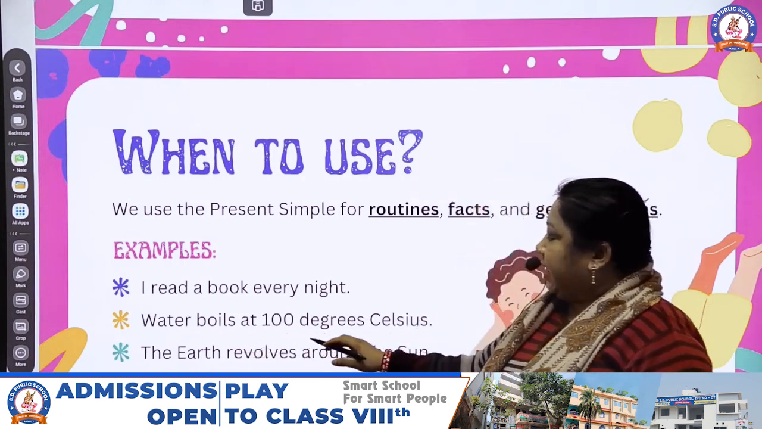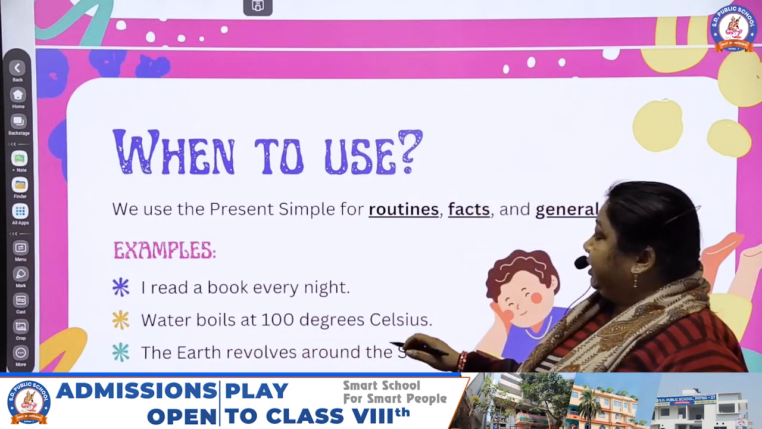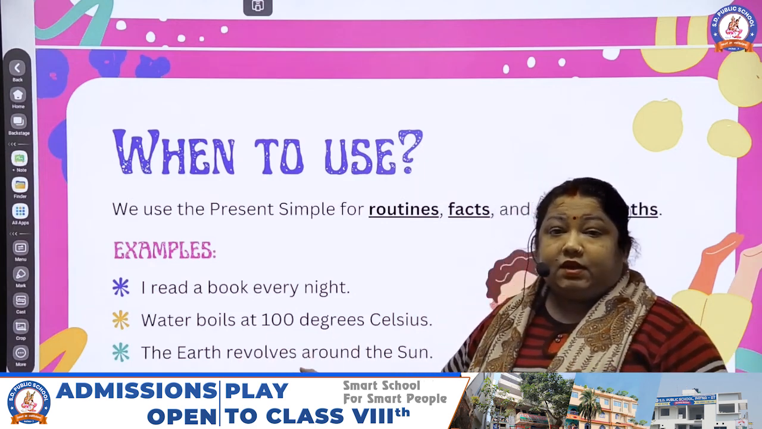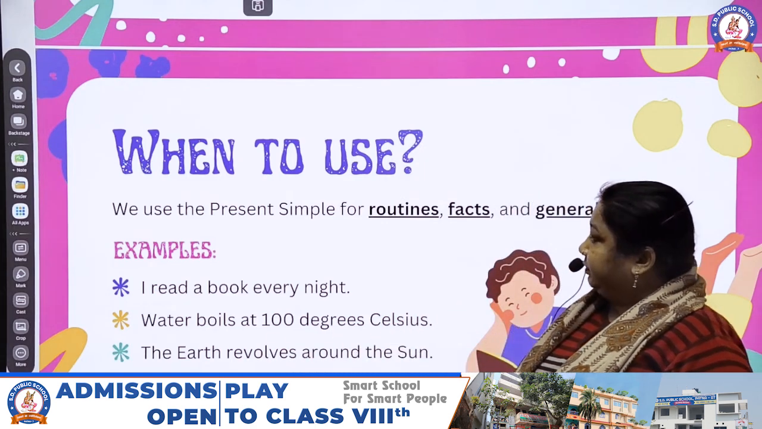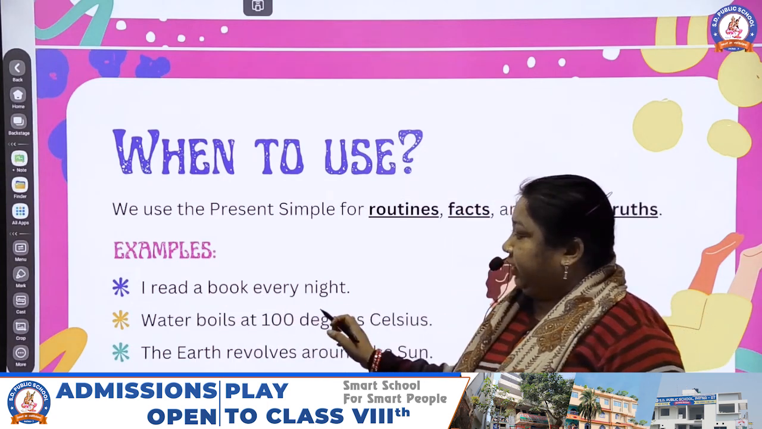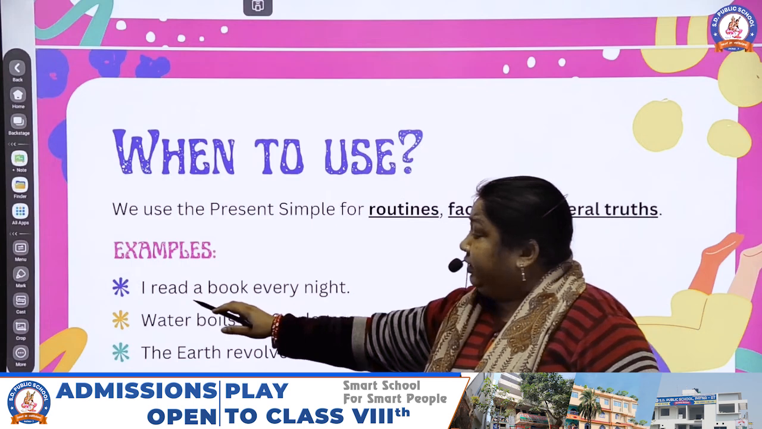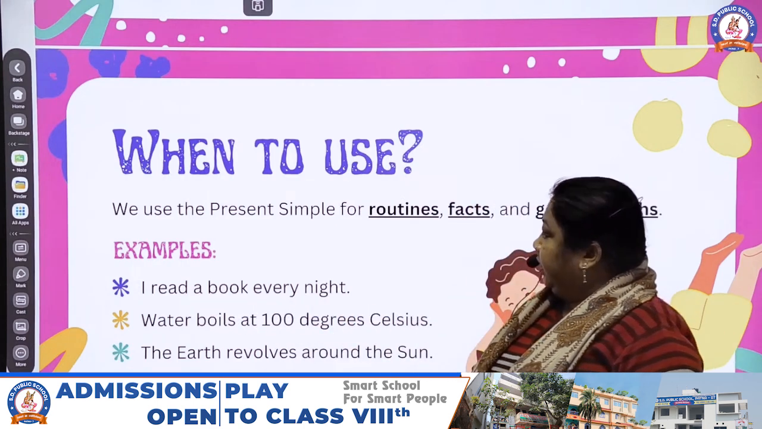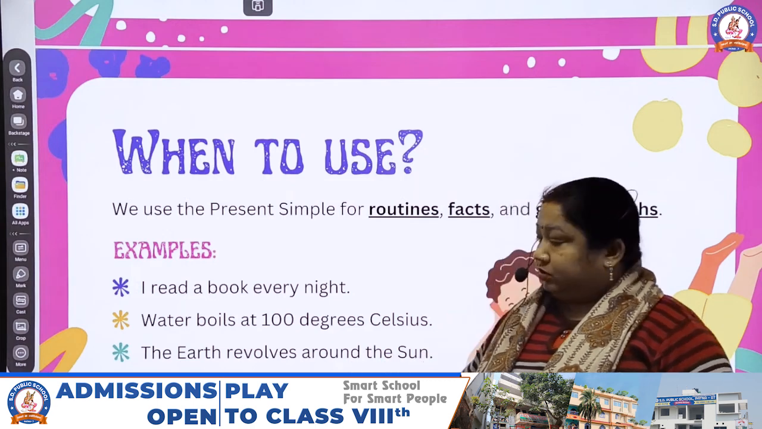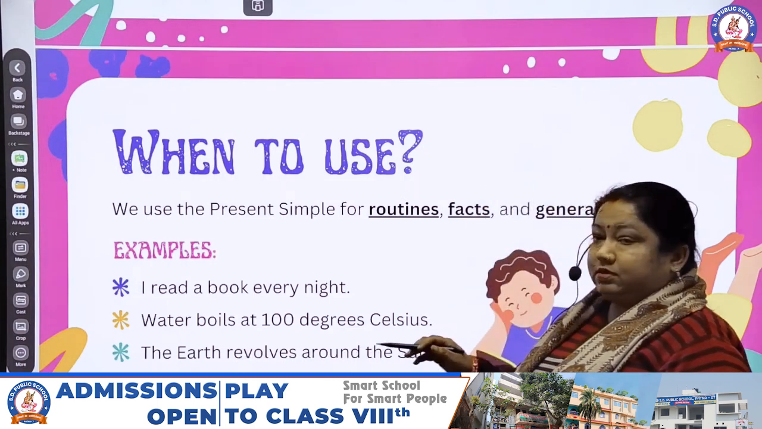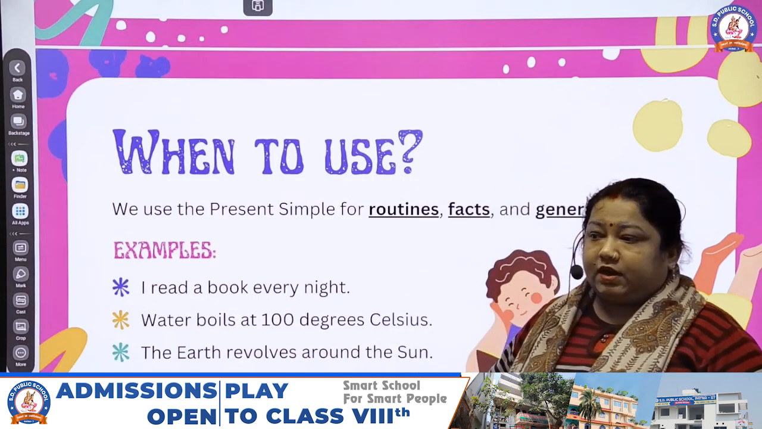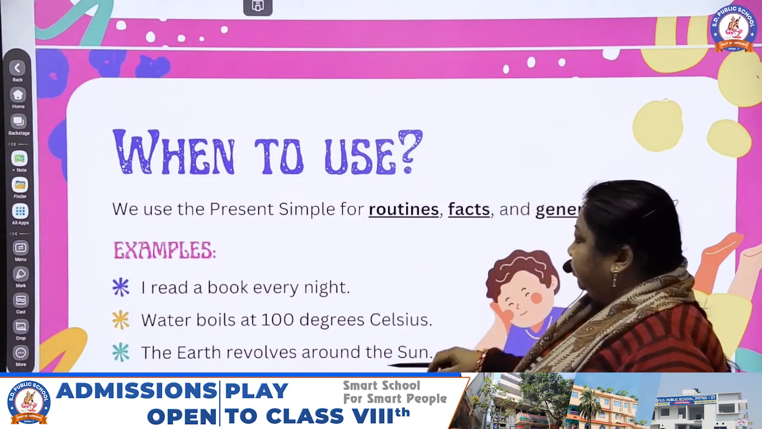Water boils at 100 degrees Celsius. It is stating the fact that water boils at 100 degrees Celsius. And this is the routine. It indicates the daily routine that I read a book every night. Now, general truth. General truth means what? What is the truth? The earth revolves round the sun. This is the truth that पृथ्वी क्या करती है? पूरे सूर्य का चक्कर काटती है. So the earth revolves round the sun.